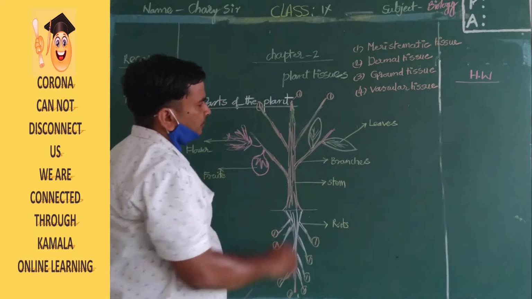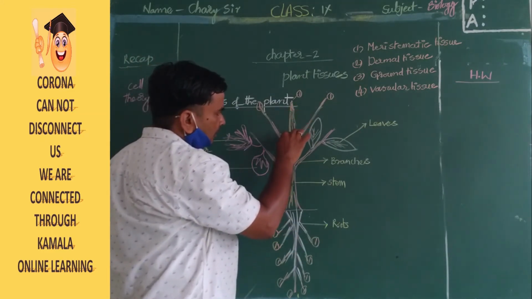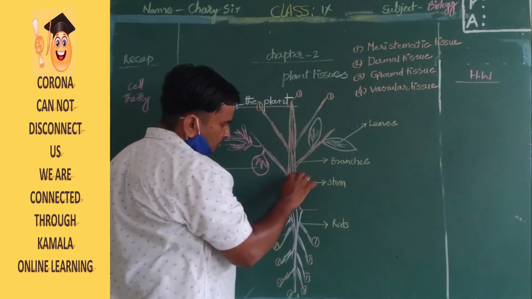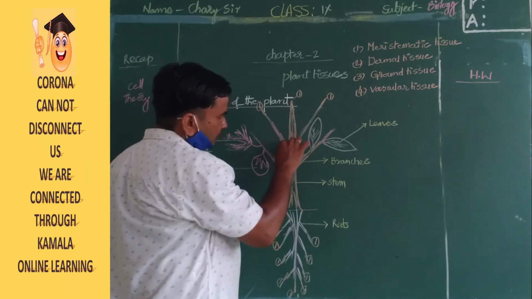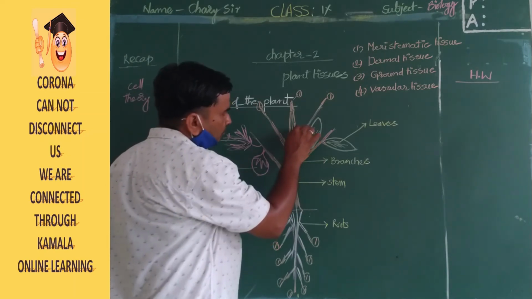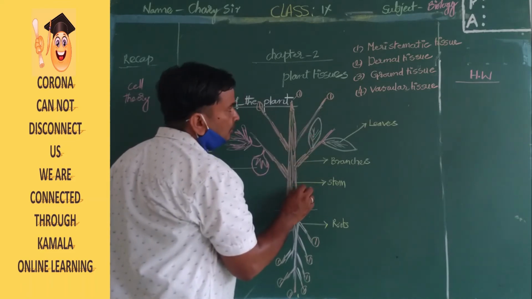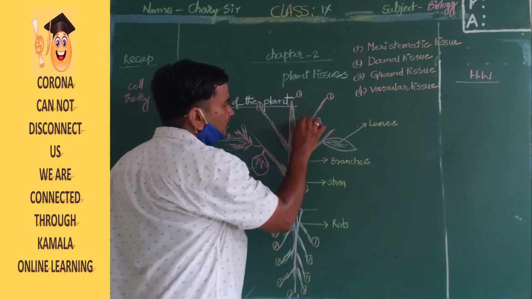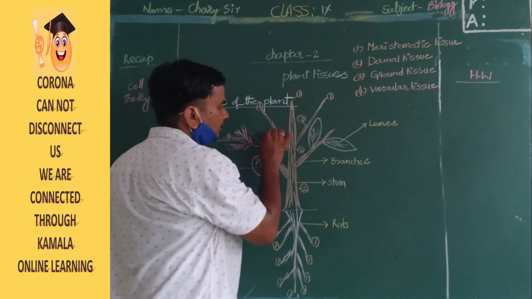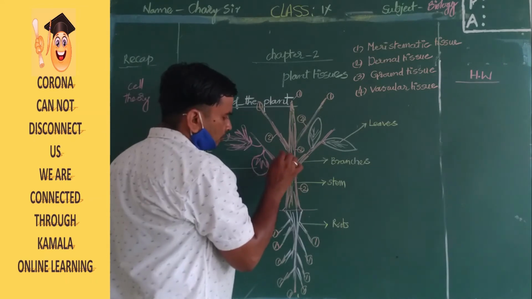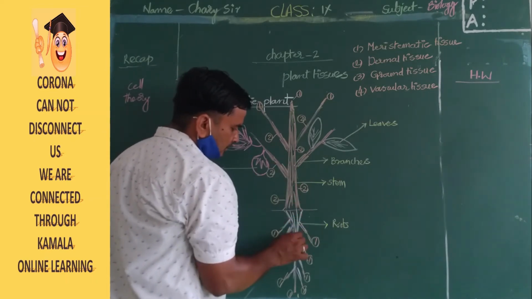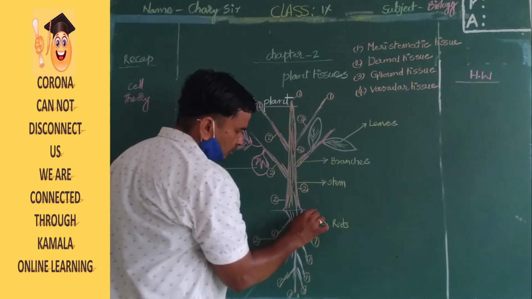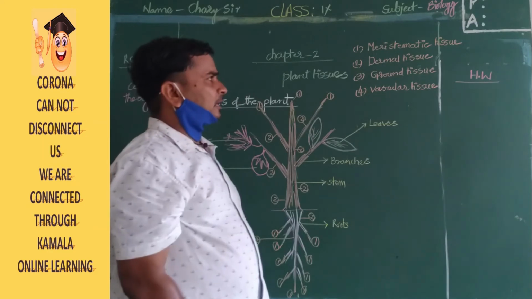Next we will say dermal tissue. Dermal tissue is nothing but the outermost layer of the plant. The outermost layer is called number two, meaning dermal tissue.